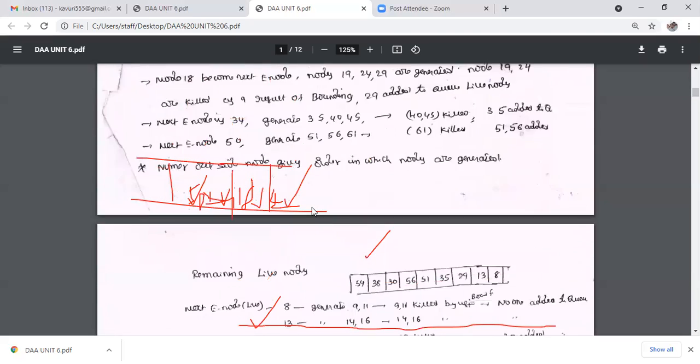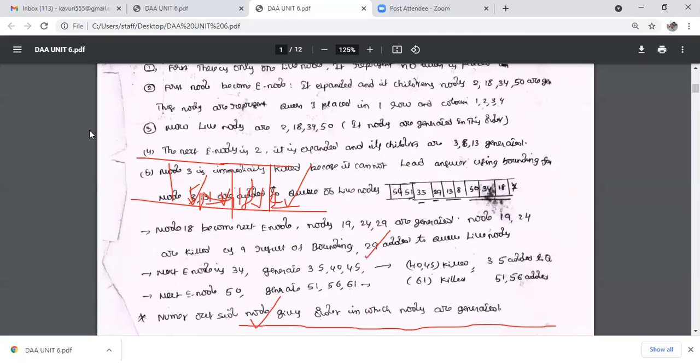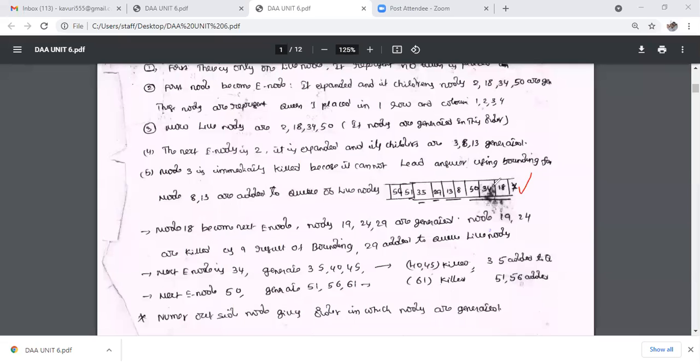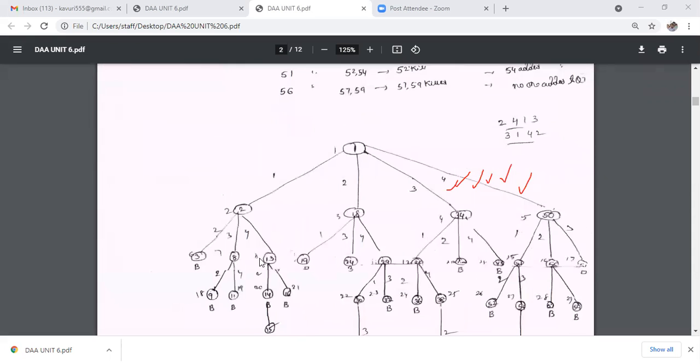Suppose the 8th node is killed. First you place 2, 18, 34, 50 in the queue, and next you place the 8th node and the 13th node. In the next diagram, suppose the third node is killed, and the 18th and 13th nodes are placed in the queue.